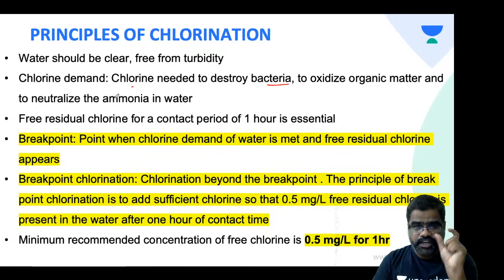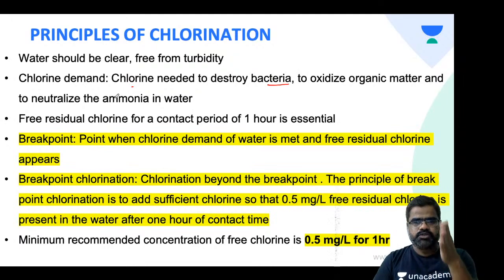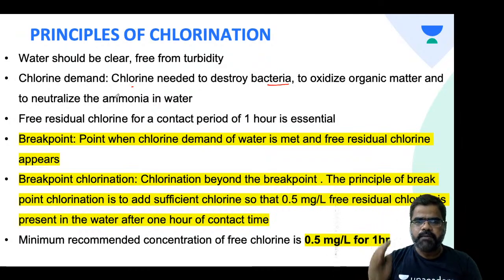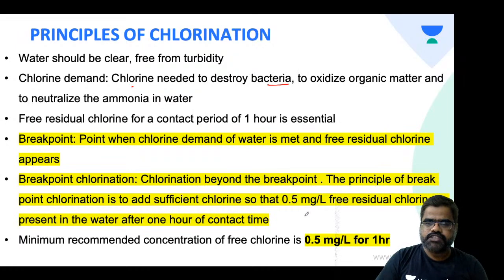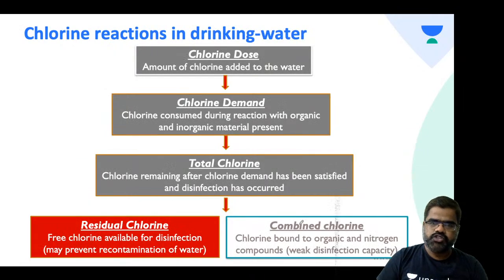That is called chlorine demand. Once that chlorine demand is met, you reach the break point, and from there, as you keep adding chlorine, the free residual chlorine will rise, and it should be 0.5 milligram per liter for a contact period of 1 hour. So this is chlorination.